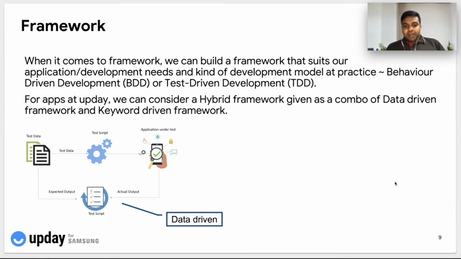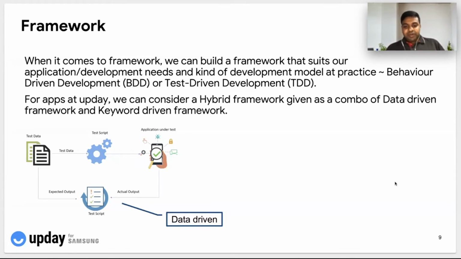Depending on the different types of data that we use, like positive data, negative data, exception handling data, etc., we will come up with different scenarios for our testing, both positive and negative scenarios, so that we identify under which circumstances of the data the tests are failing. If it is a valid scenario that has to pass with this set of data, then that's an issue that we have to discuss with the development team and get it fixed.